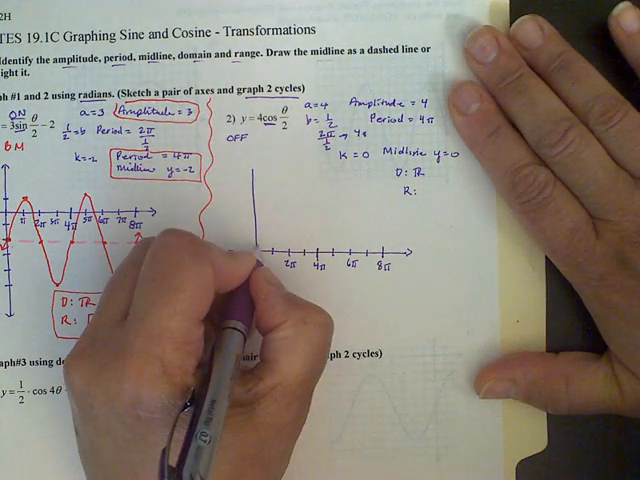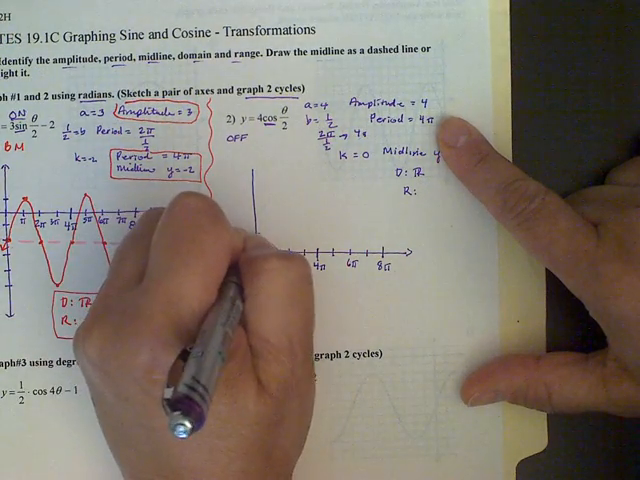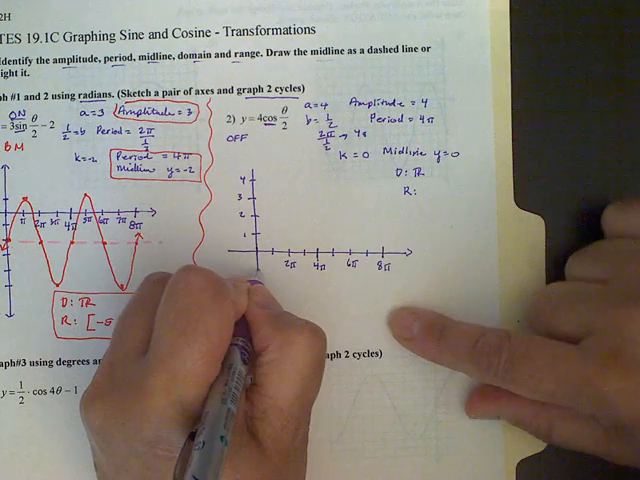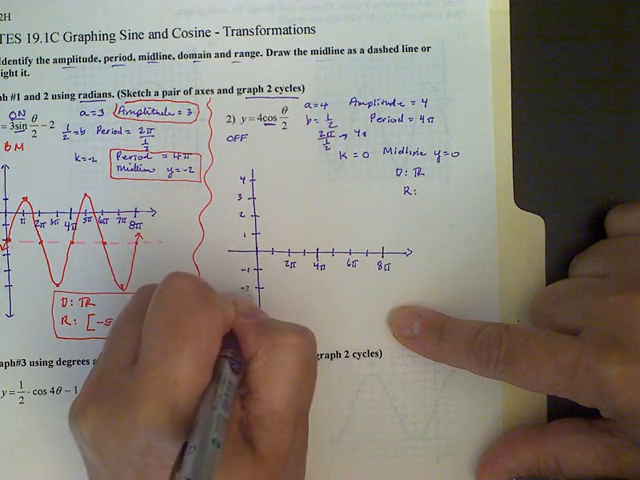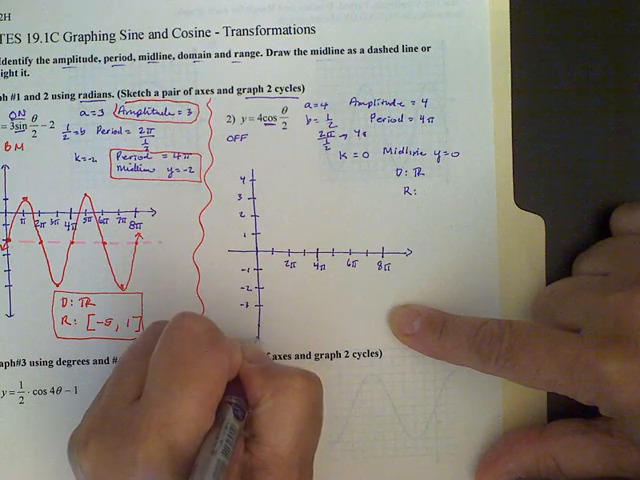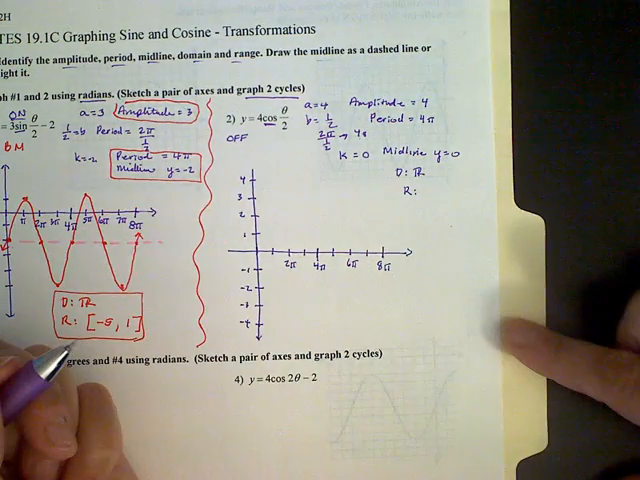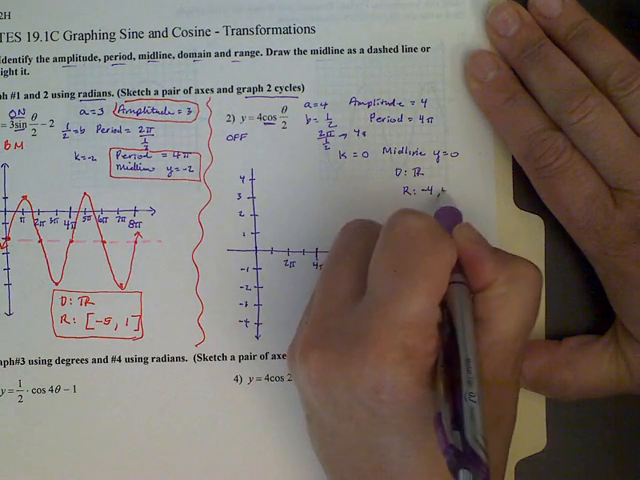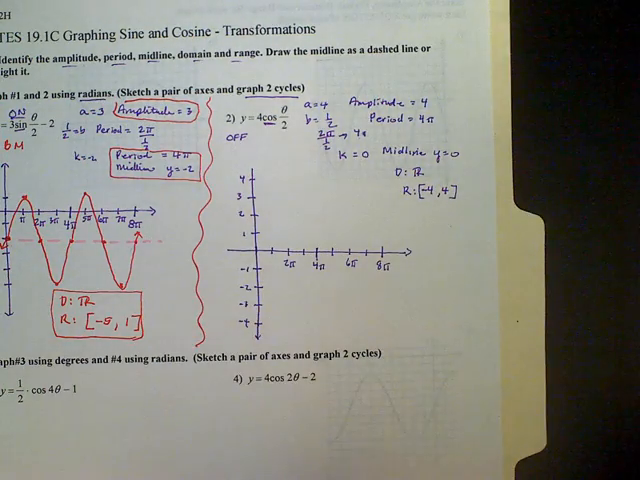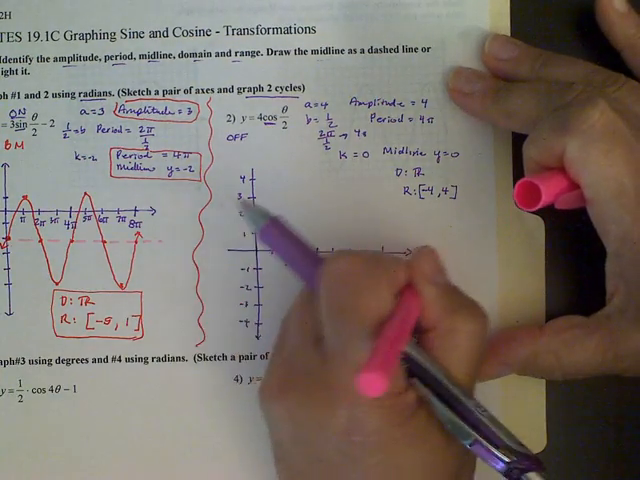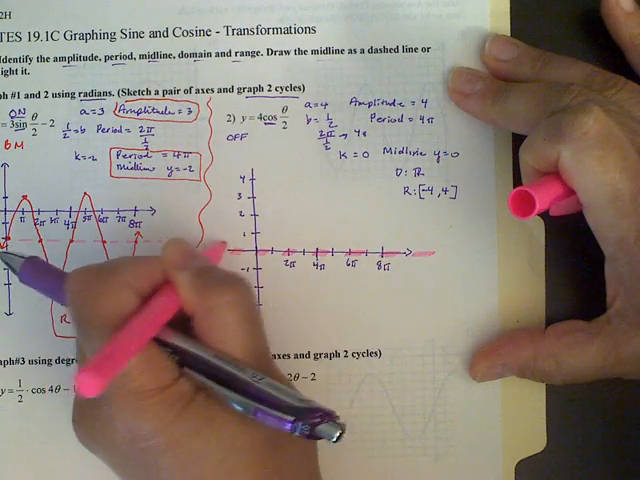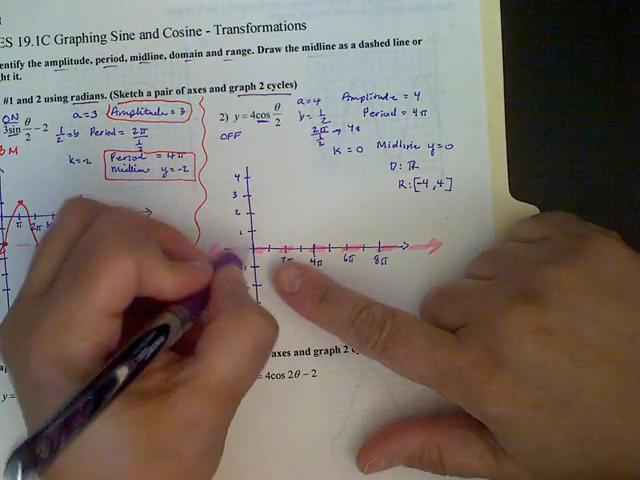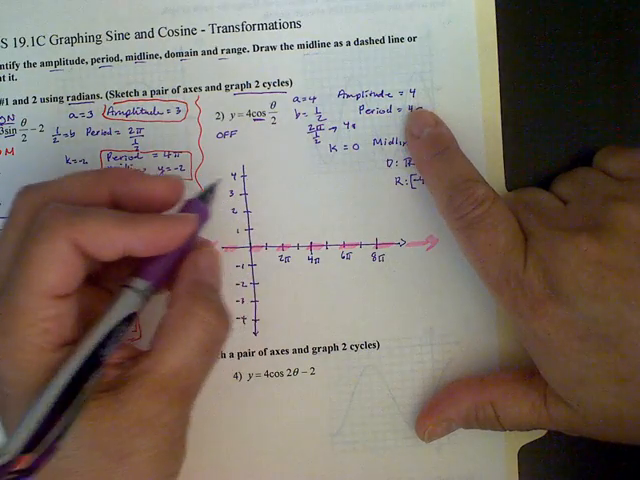Looking at this, it tells us our amplitude is 4. That means we're going to go up 1, 2, 3, 4, and we're going to go down 1, 2, 3, 4. So that's how high and how low we're going to go. If you see that, you can already tell me that the low is -4 and the high is 4, including both of those. If not, you can wait until you graph it. Now, it did say to show me the midline, so I'm going to go ahead and do that with a highlighter.